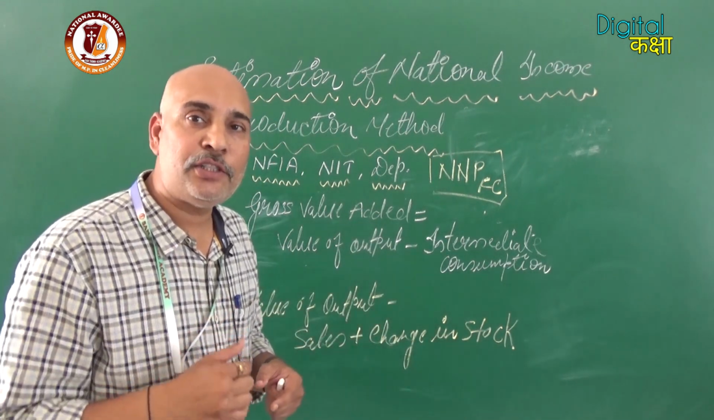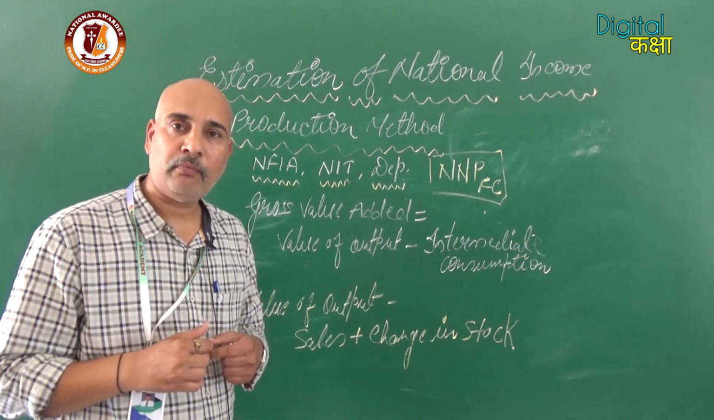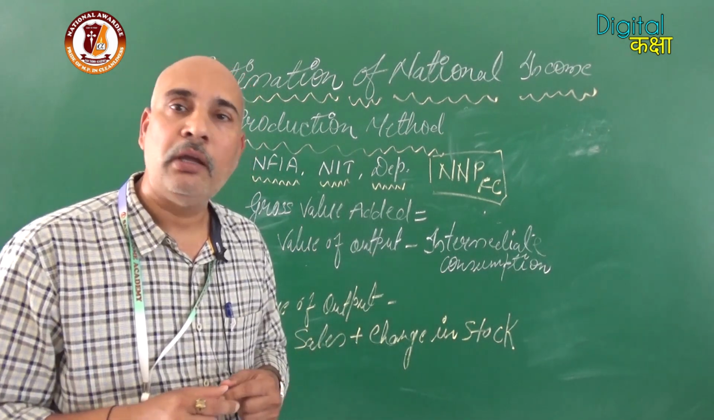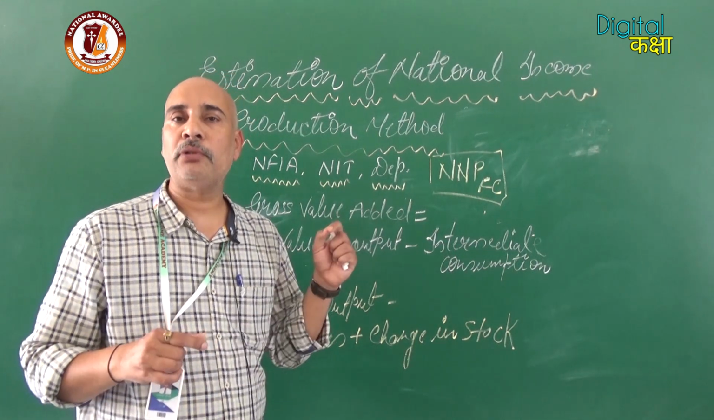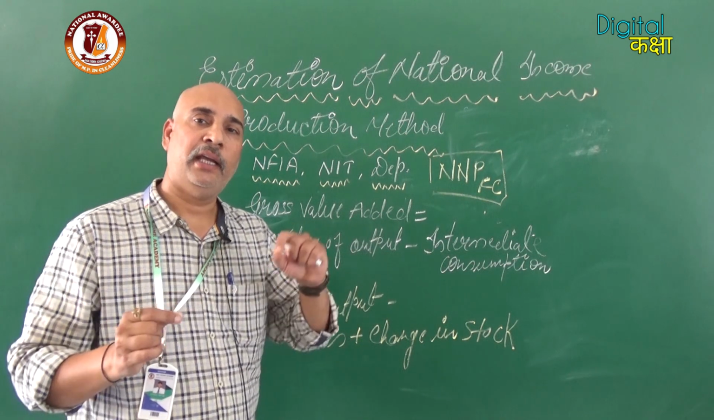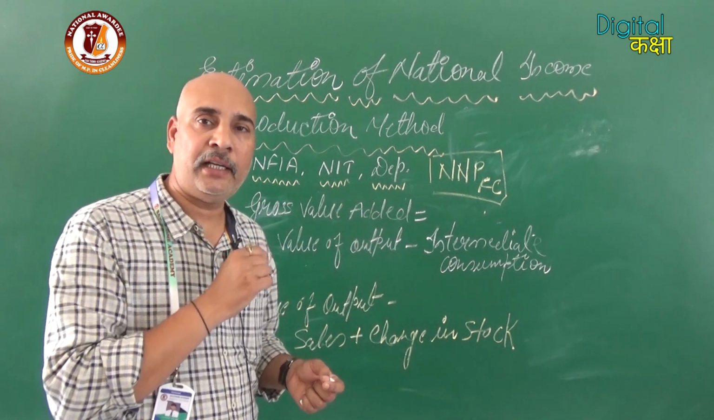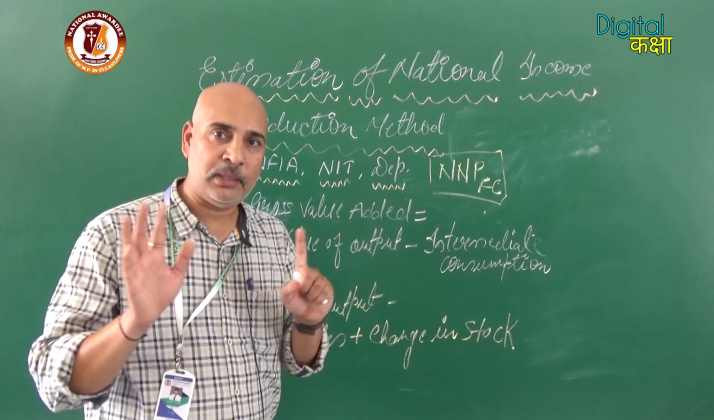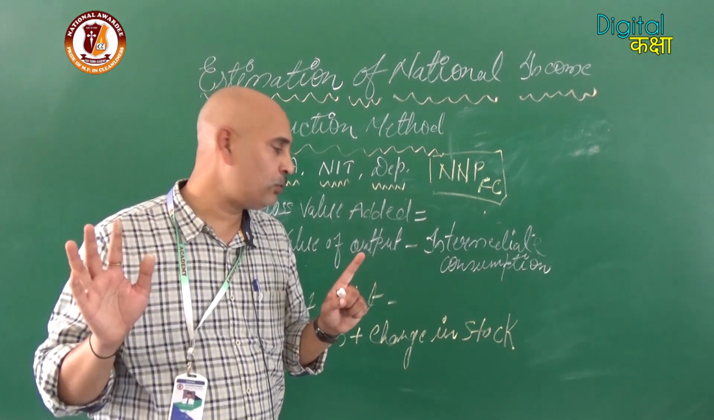Now suppose change in stock is not given. In that case, closing stock and opening stock will be given. You have to calculate closing stock minus opening stock, and that gives the change in stock. If it is positive, please add it. If it is negative, subtract it. Clear? So I think these concepts are very simple and clear to all of you.